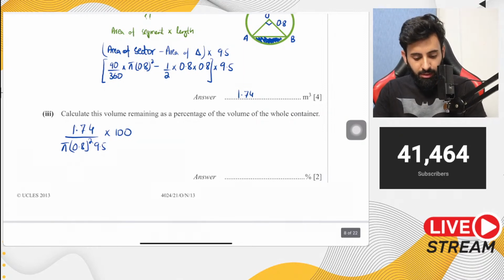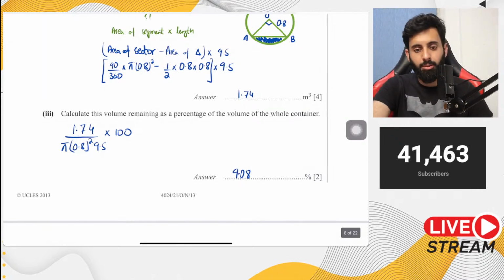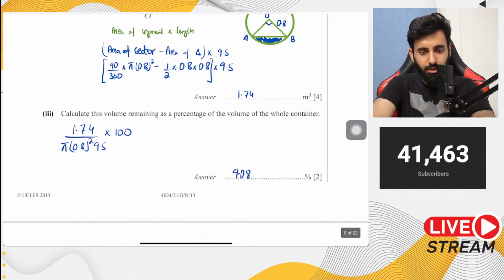So the answer that I just worked out, so I'm going to use the answer key here, into pi into 0.8 square into 9.5, I mean divided by all of that into 100. So the answer is 9.08%. Okay, and there you go. That's it. That's your answer. Now, as always, take a good look at it. Take a good look at what I've done. Let me know if you have any questions.